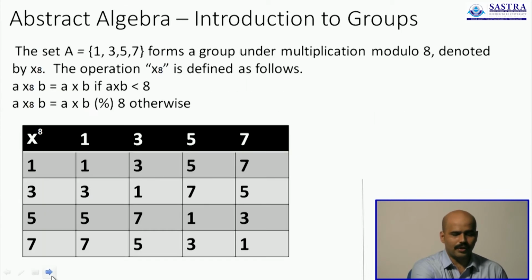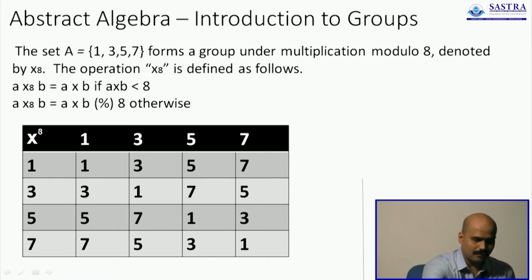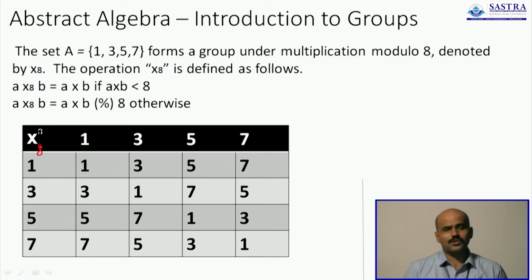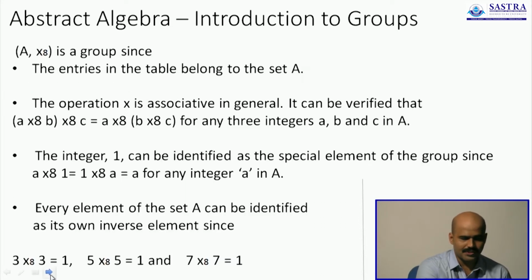We also had one last example for multiplication modulo, containing 4 numbers 1, 3, 5 and 7, where the operation was multiplication modulo 8. We saw that multiplication modulo 8 also formed a group when paired up with the 4 elements 1, 3, 5 and 7. That is where we stopped in the last class.